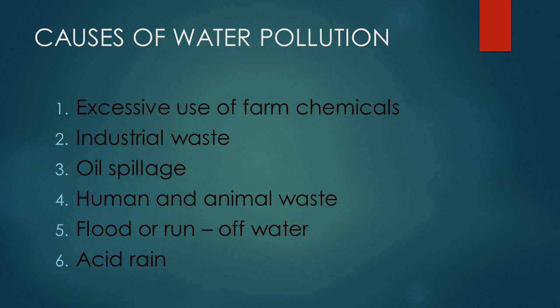Number 2, industrial waste. Industries emit or release poisonous chemicals that are sometimes released untreated into water bodies. Pupils, this pollutes water and makes it unfit and harmful to animals and plants.